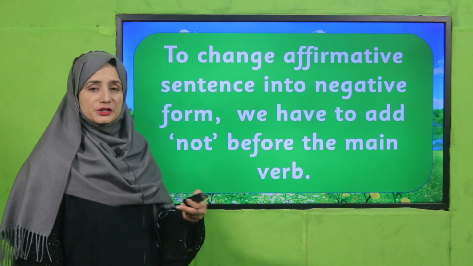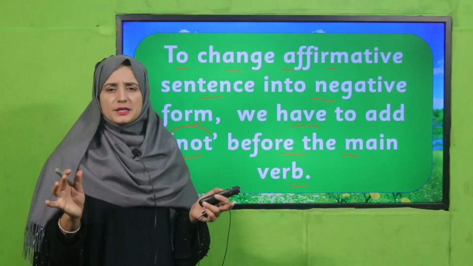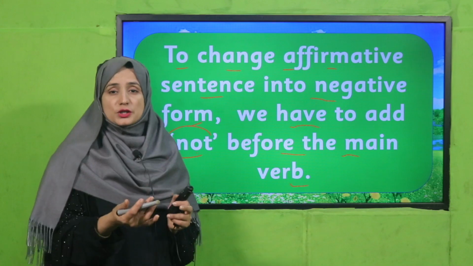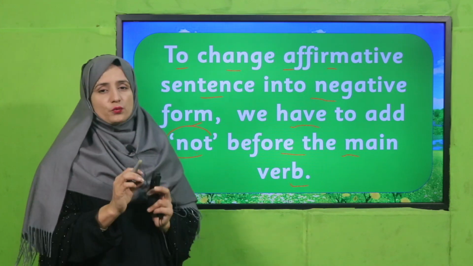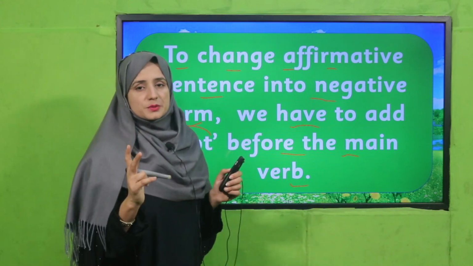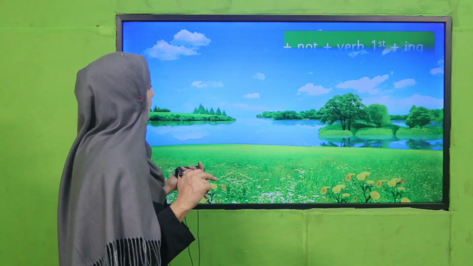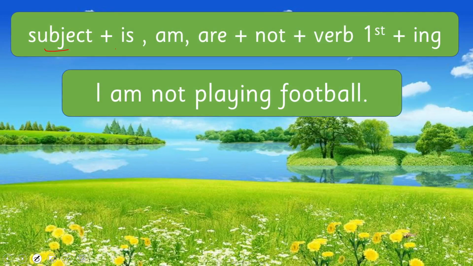How can we change affirmative into negative structure? To change an affirmative sentence into a negative form, we have to add not before the main verb. My dear students, there is not a big change. We do not have to change the whole sentence structure. No, we just have to add the word not before the main verb. Two verbs are there, the helping verb and the main verb. See how its structure is: subject plus is, am, are plus not plus verb first form plus ing plus object.